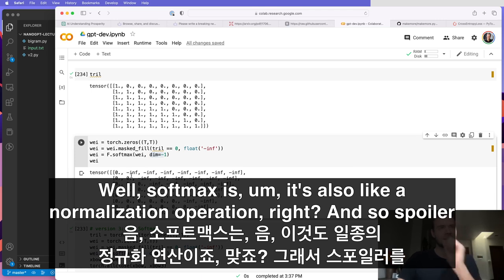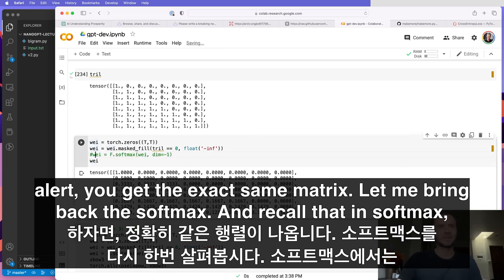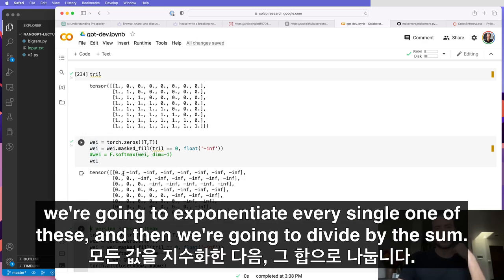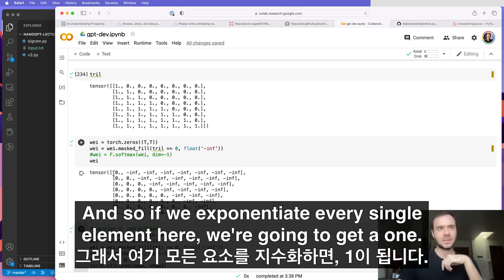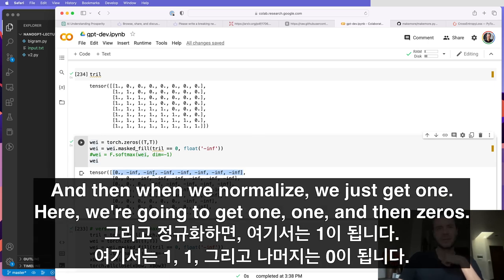Well, softmax is also like a normalization operation, right? And so spoiler alert, you get the exact same matrix. Let me bring back the softmax. And recall that in softmax, we're going to exponentiate every single one of these, and then we're going to divide by the sum. And so if we exponentiate every single element here, we're going to get a 1. And here we're going to get basically 0, 0, 0, 0, 0 everywhere else. And then when we normalize, we just get 1.